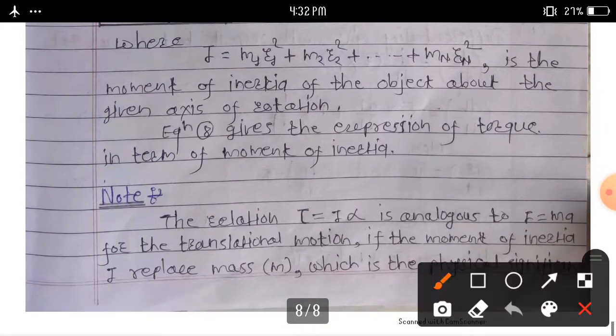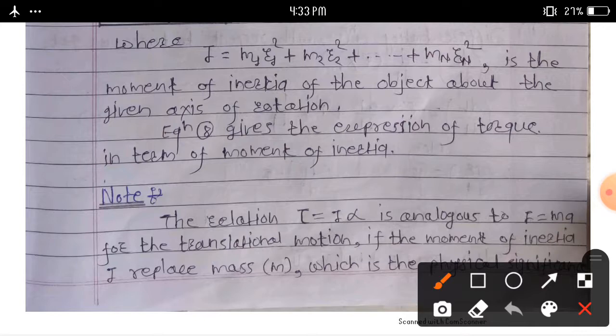Note here, the relation tau is equal to I alpha is analogous to F is equal to ma for translational motion. If the moment of inertia I is replaced by mass M, that is the physical significance.